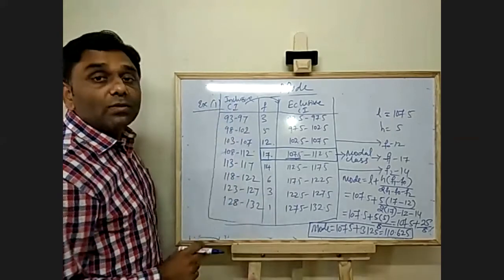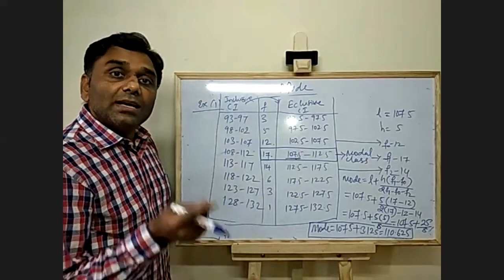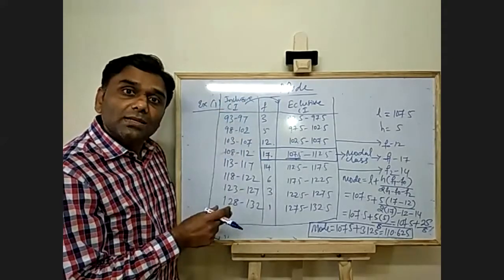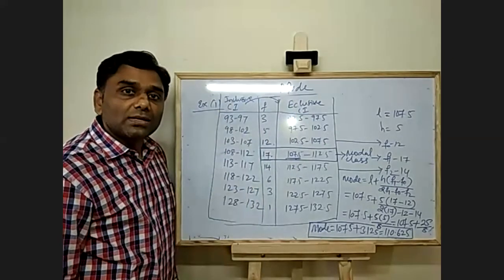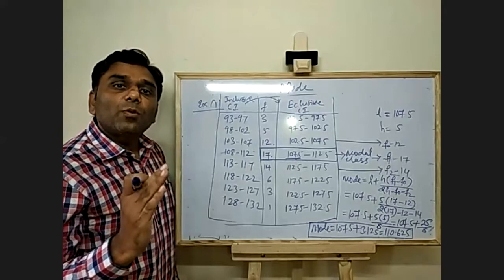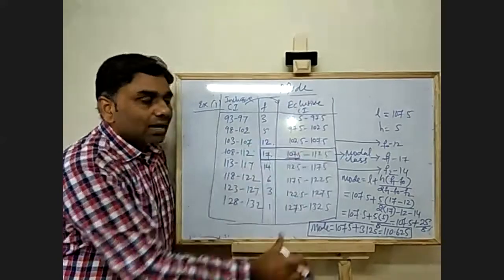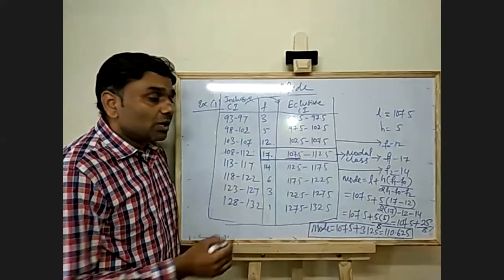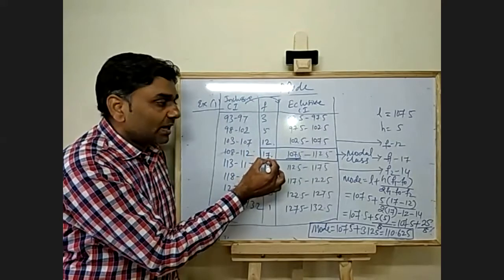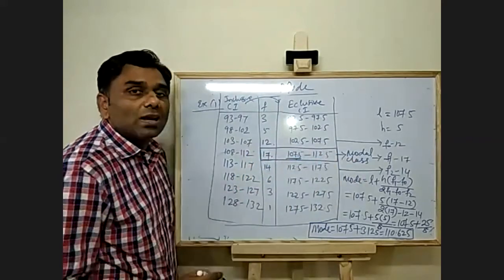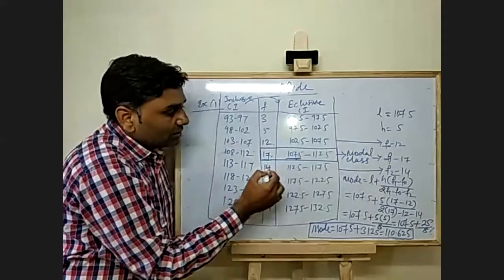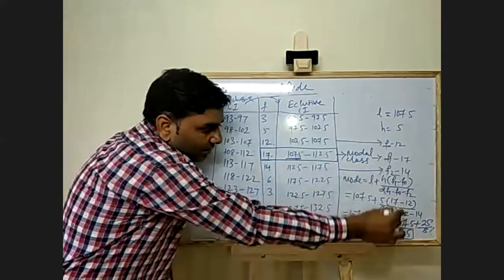First, see what type of class intervals they are, inclusive or exclusive. If they are inclusive class intervals, convert them into exclusive class intervals. How to convert? Reduce 0.5 from the lower class limit and add 0.5 to the upper class limit for all the class intervals. Next, find out which class interval has the highest frequency. Highest frequency is 17, so this is the class interval, that is your modal class. This frequency is F1, this frequency is F0, this frequency is F2.